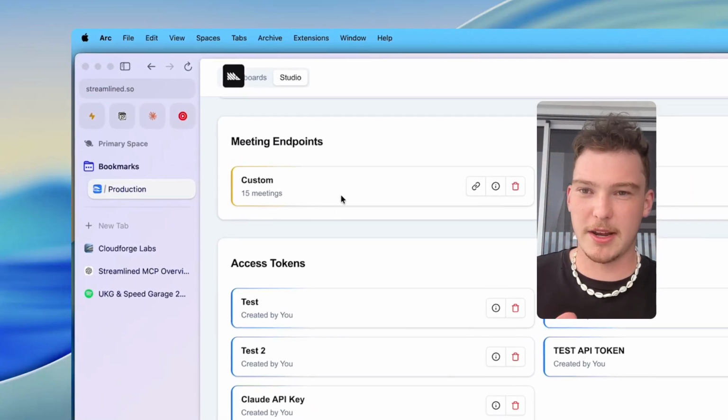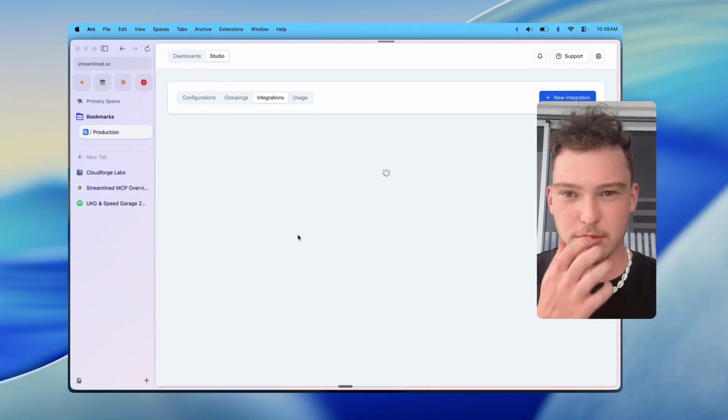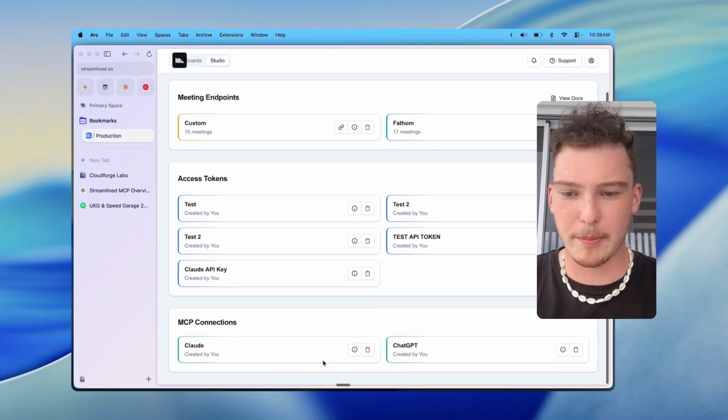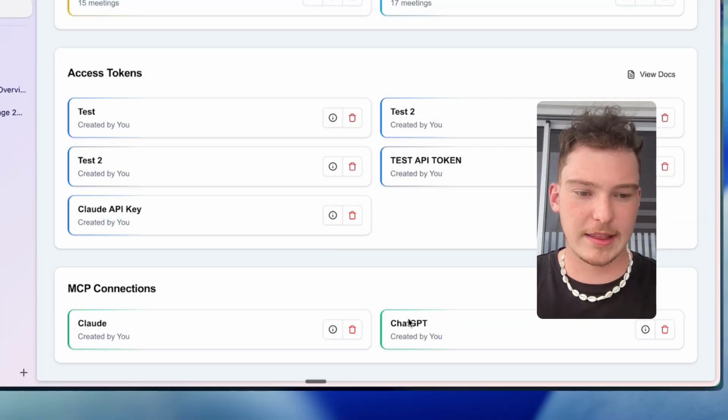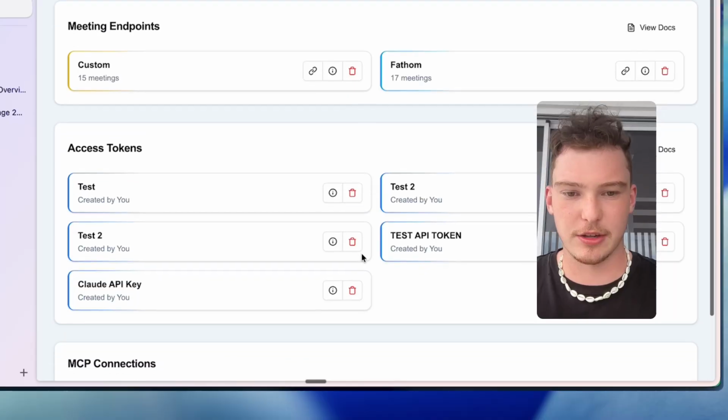And then, of course, you saw me do this earlier in our integrations page. Once I refresh this, ChatGPT will also show up. Then we can manage these connections. We can see who created them and when, and then we can delete them if we need to. So yeah, that is the overall feature. Please let me know if you have any questions, and let me know how excited you are for this sick feature. I know I am over the moon because this changes the way we build dashboards.